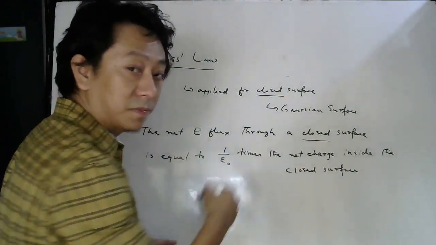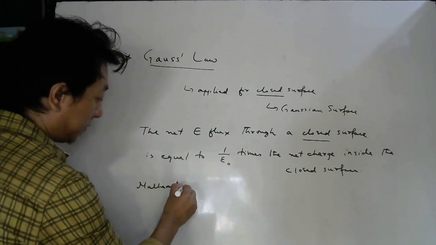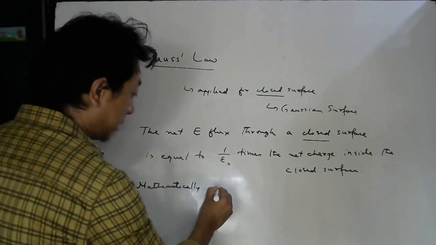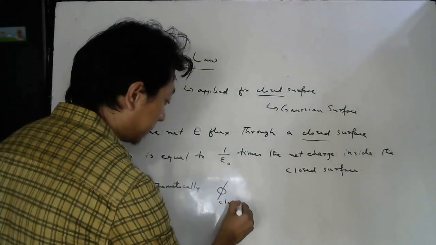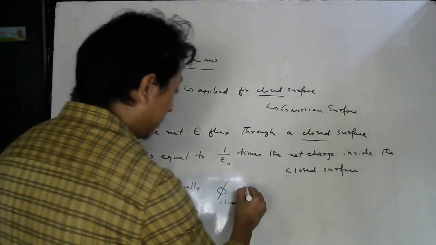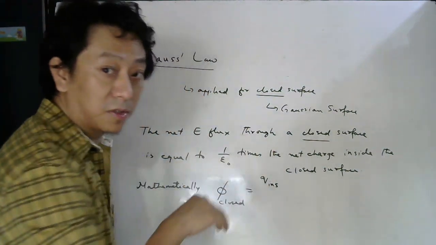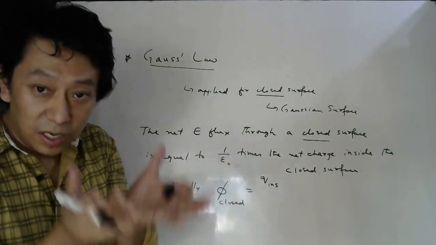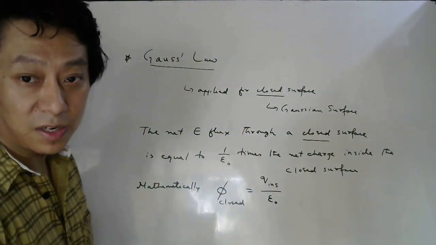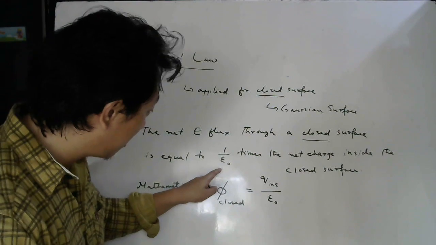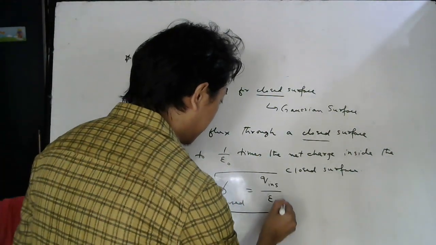So what if there is no charge? Then put 0 here. So mathematically if I write, then it says the net flux, what is the symbol for flux? Phi, through a closed surface, let me put closed here, is always equal to the total charge inside the closed surface. So this INS means the total charge inside the closed surface divided by epsilon naught. Why divided by epsilon naught? Because the statement says 1 by epsilon naught times. So this is the Gauss law.